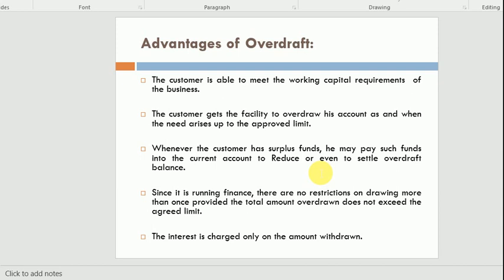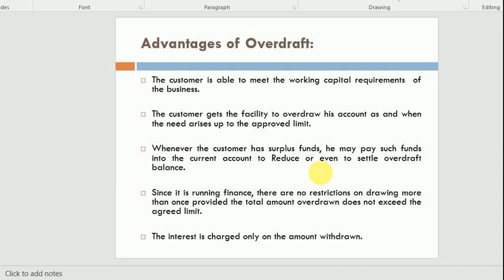Since it is a running financing, there is no restriction on drawings more than once, provided the total amount overdrawn does not exceed the agreed limit. Like you have a current account and the bank gives you up to a 5 lakh limit. Now you have the right to withdraw up to 5 lakh.